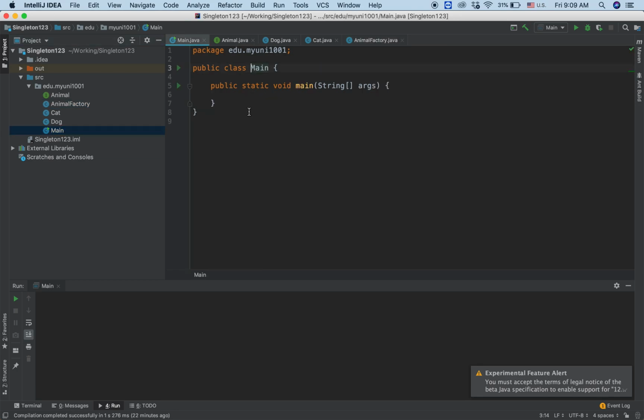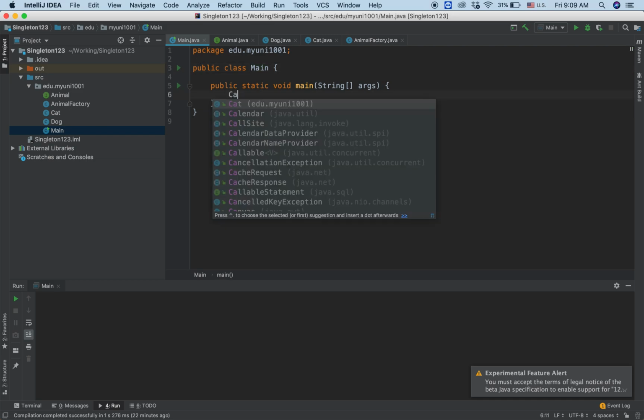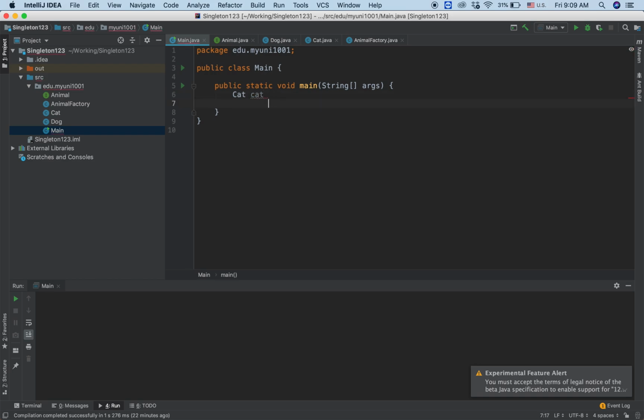We can use our pattern here by first trying to create a Cat, for example. We use AnimalFactory and call create cat. We System.out to see what we have here. Okay, so this is Animal, sorry.